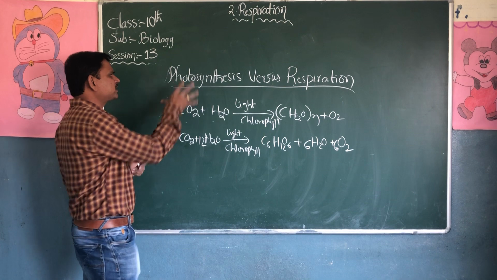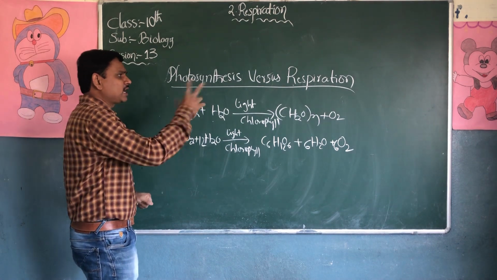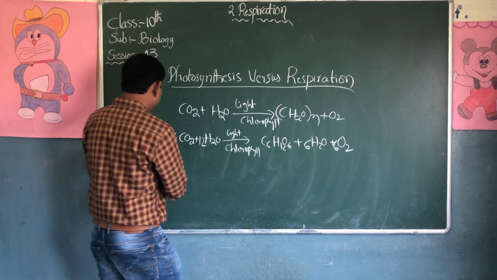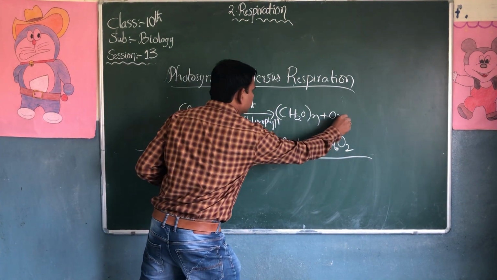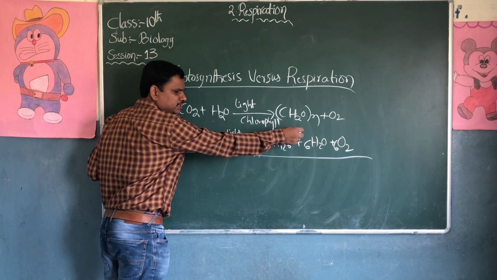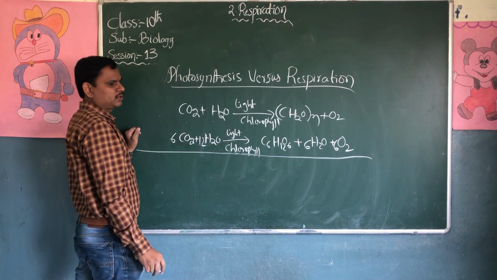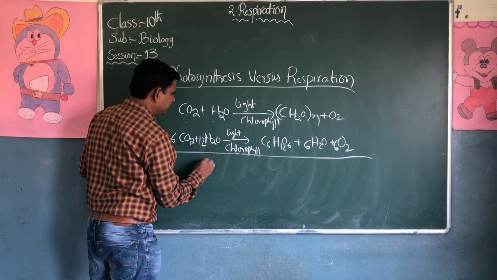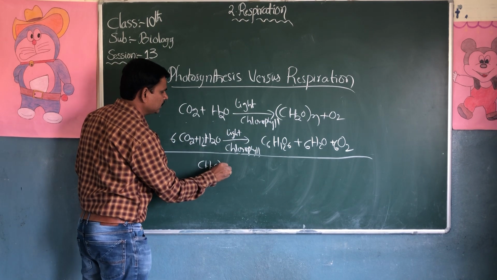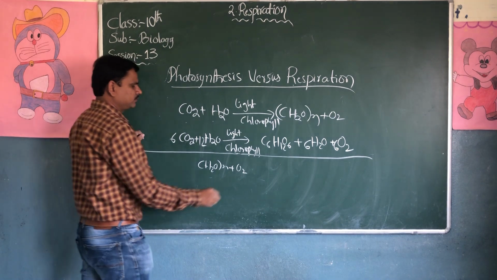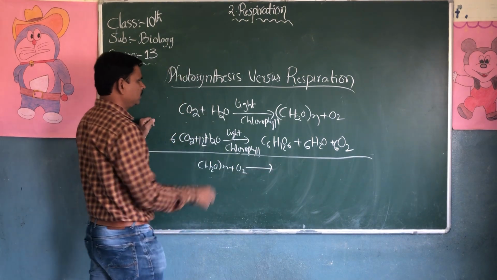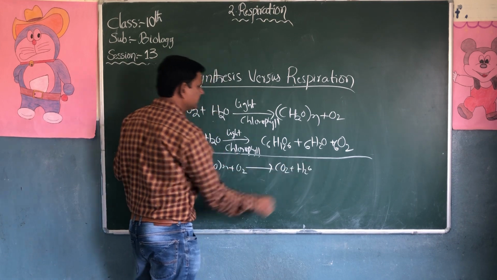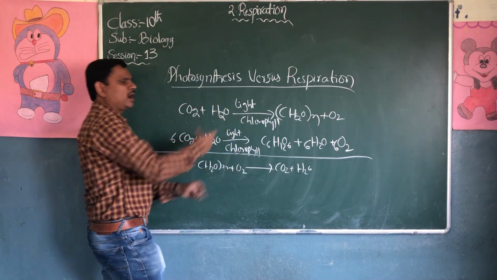Next one is about the respiration, which is exactly the opposite of photosynthesis. See how we write the respiration equation. Now take respiration: C6H12O6. Usually CH2O in the presence of oxygen breaks down. What happens? Carbon dioxide and water are released. So we are writing the reverse form.